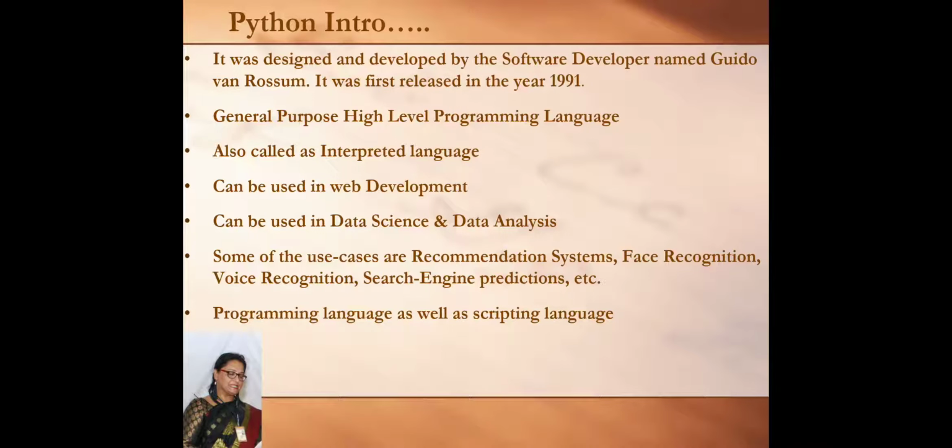First of all, Python was designed and developed by Guido van Rossum. It was first released in the year 1991. Python is a general purpose programming language. Python is a high level language because in it the programmer focuses on what to do instead of how to do it. Python is used for developing large and complex software applications.